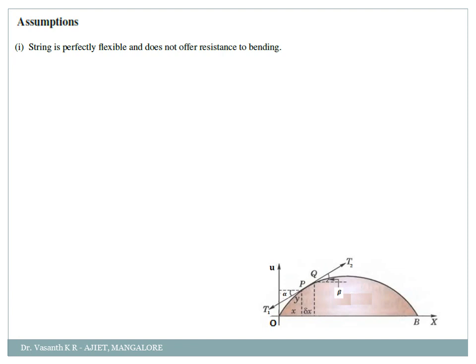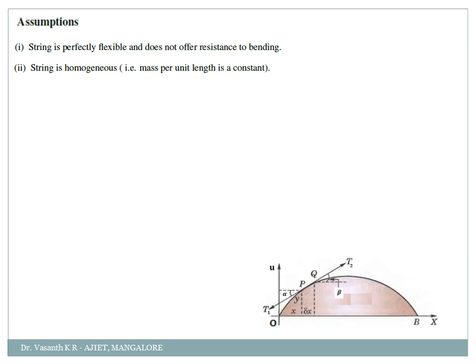That string should be uniform and it should be very flexible. Flexible in the sense, if you press it down, again it should come back to its original position. And it should not offer any resistance to bending. Normally when you bend it, you will try to cut it and all, correct? That should not happen. The string should be very uniform and perfectly flexible. That is your first assumption.